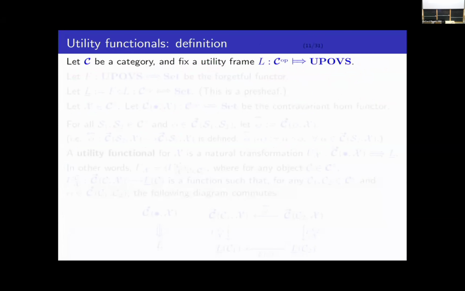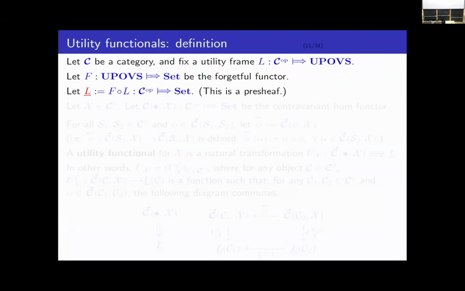Okay, so suppose that C is a category. Let's fix a utility frame L on that category. Let F be the forgetful functor from the category of unitary partially ordered vector spaces into sets. Let's compose those together to get a functor I'm going to call L underbar and underline like this. So that's a contravariant functor from C into Set. So in other words, it's sort of a pre-sheaf.